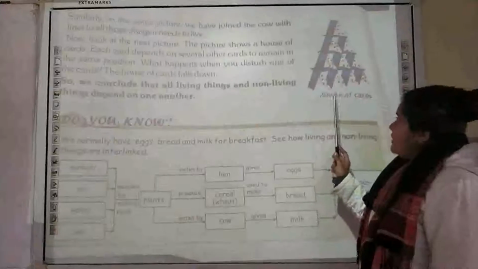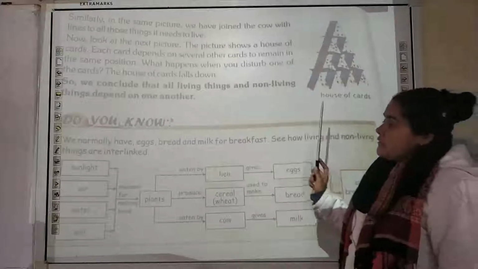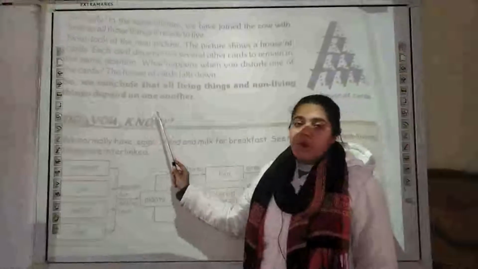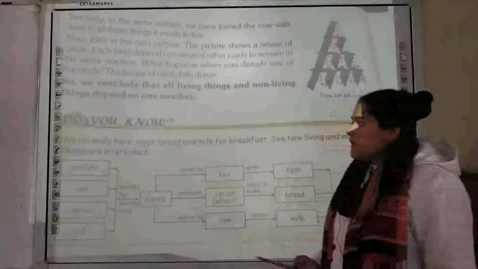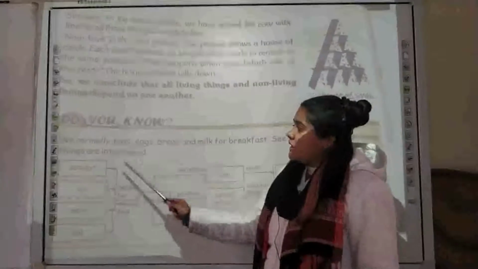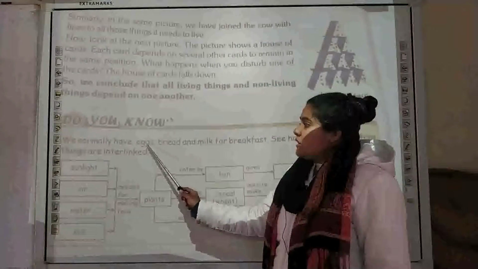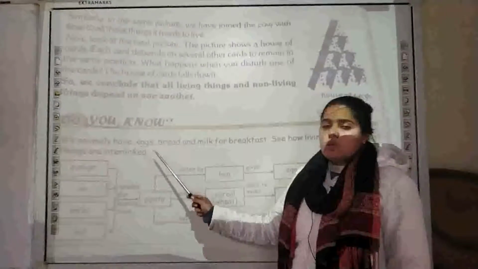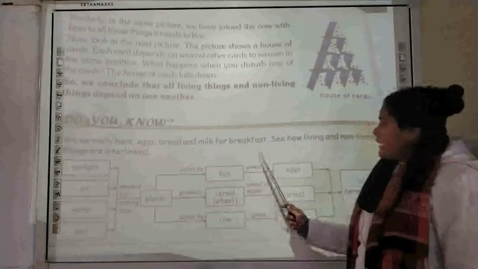So from that you can conclude that all the living things and non-living things depend on one another. They are all interconnected. Now the next thing is an important fact that you have to understand, that we normally have egg, bread and milk as a breakfast. This is all you generally have for your breakfast.